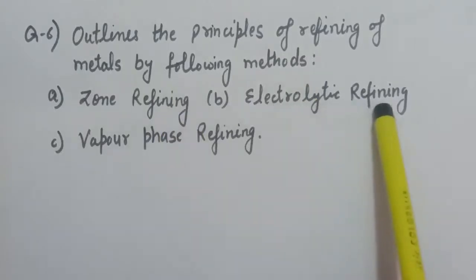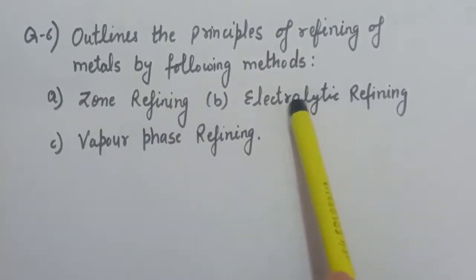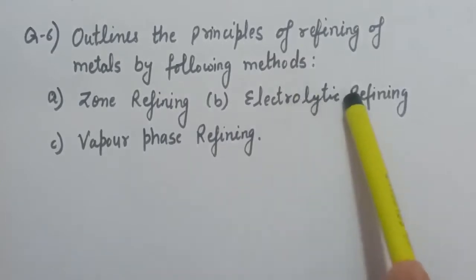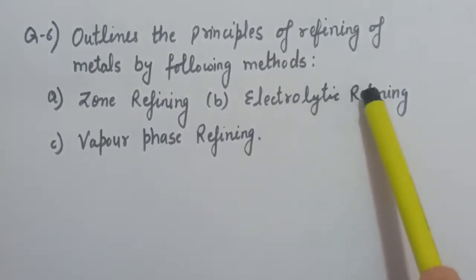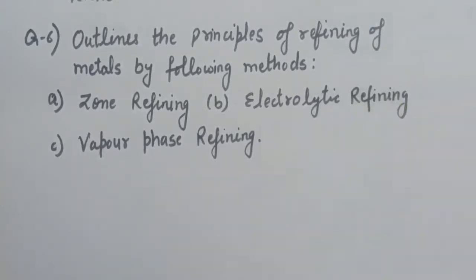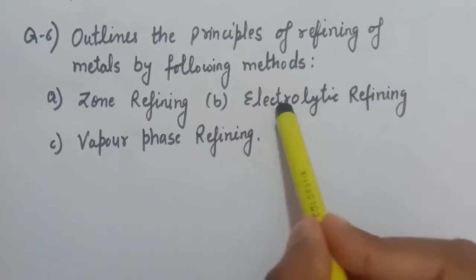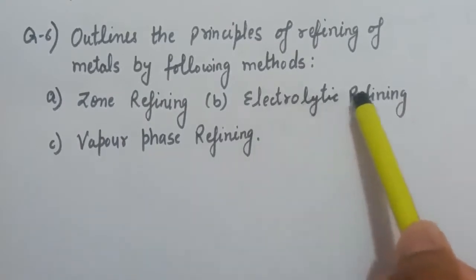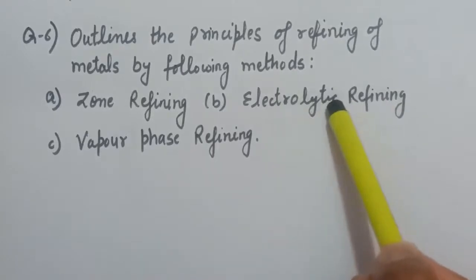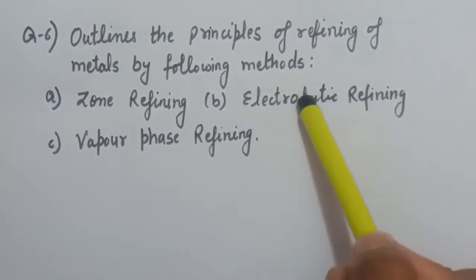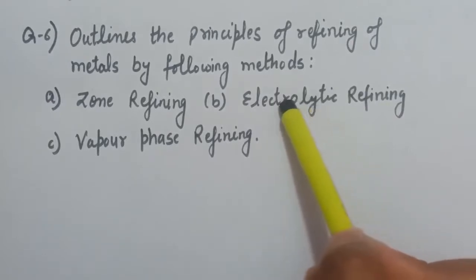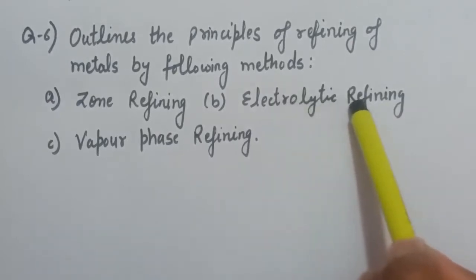Next is electrolytic refining. In electrolytic refining, the anode is made up of the metal which we want to purify and the cathode is made up of pure metal. For example, if we want to purify copper, the anode is made up of impure copper and the cathode is made up of pure copper, and the electrolytic solution contains a copper salt, that is, copper ions.